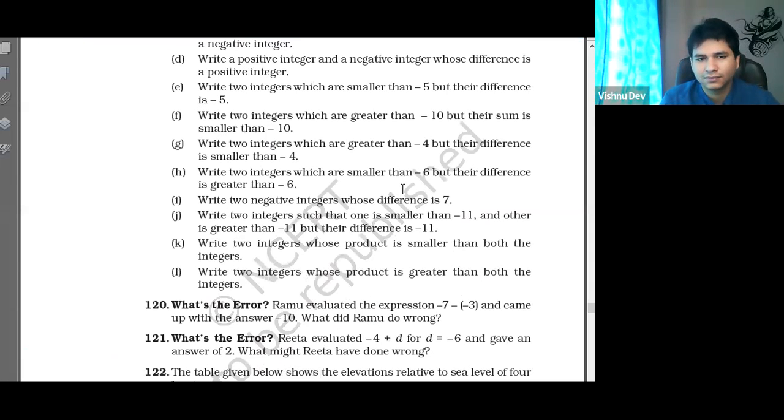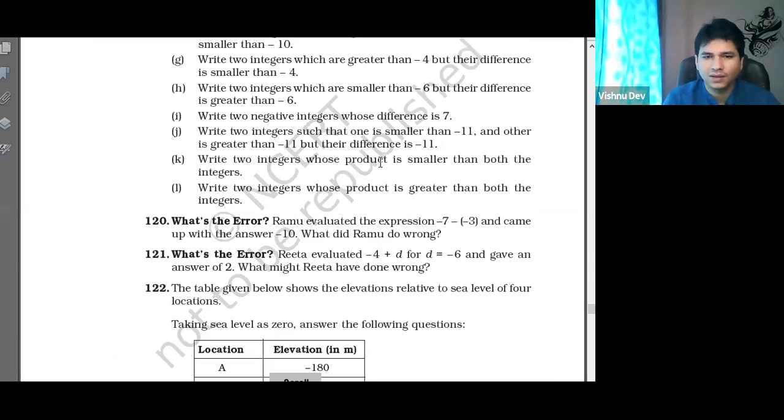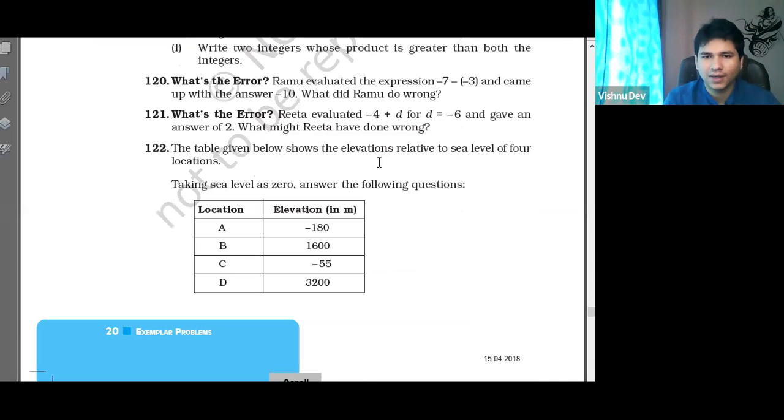Sir, in this sum, can we subtract the greater number from the lesser number, like we did with minus 12 minus of minus 1? Yes, because the difference is negative, so obviously you have to subtract the greater number from the smaller number. That's why it is negative. Okay, sir. Okay, next. I guess everyone got this.